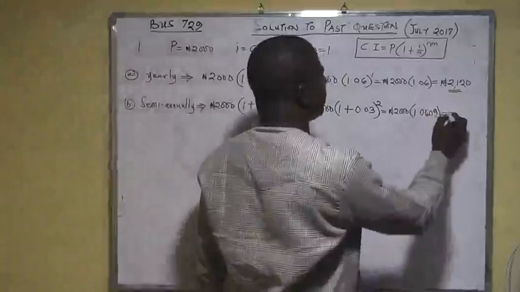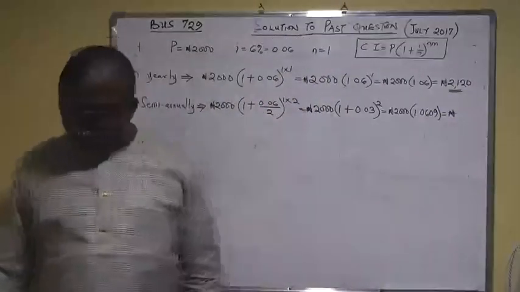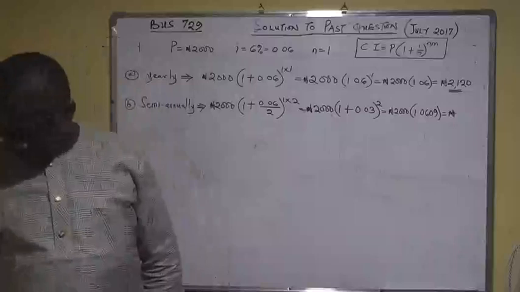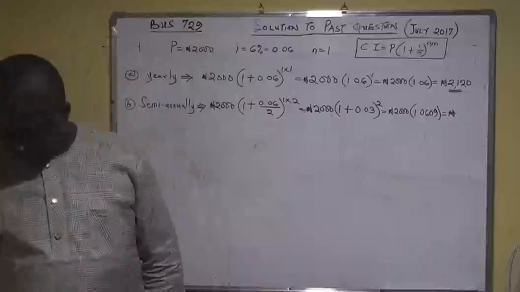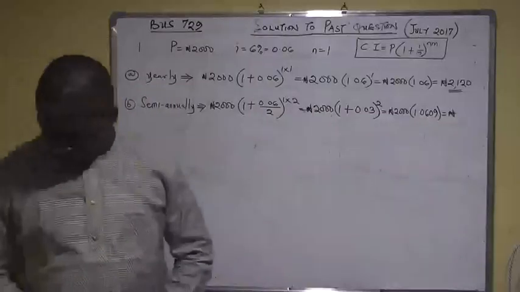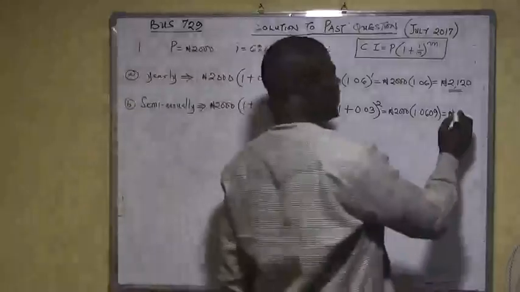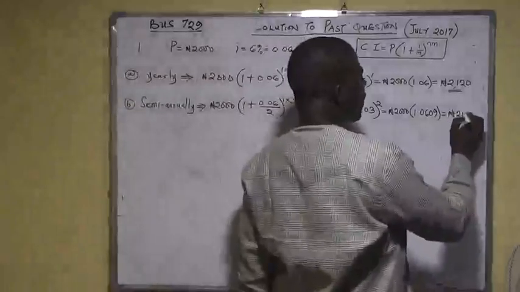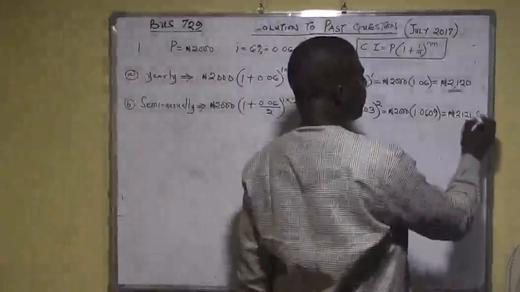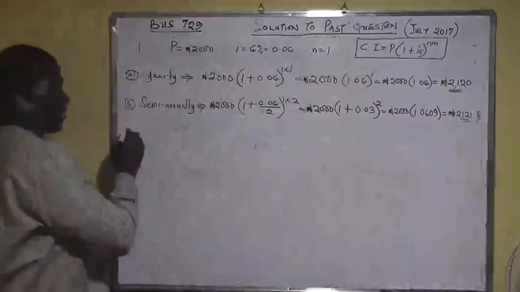Now if you multiply that, 2,000 times 1.0609, use your own calculator from your own end there. That will give you 2121.8. That's the answer for semi-annually.